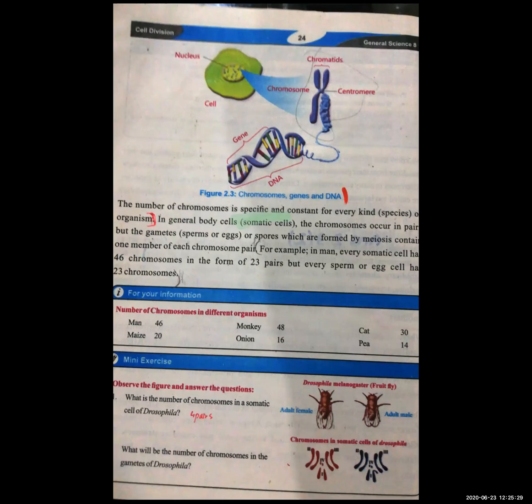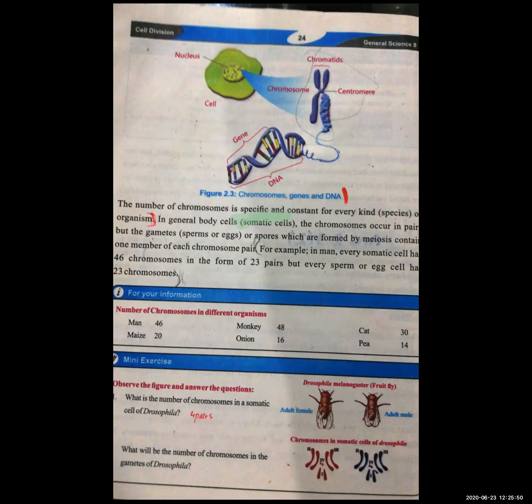But in the gametes, like in meiosis, they always contain one member of each chromosome pair. This is the basic difference: in mitosis, chromosomes always occur in pairs, but in meiosis they are not present in pairs, it is one member of each chromosome.